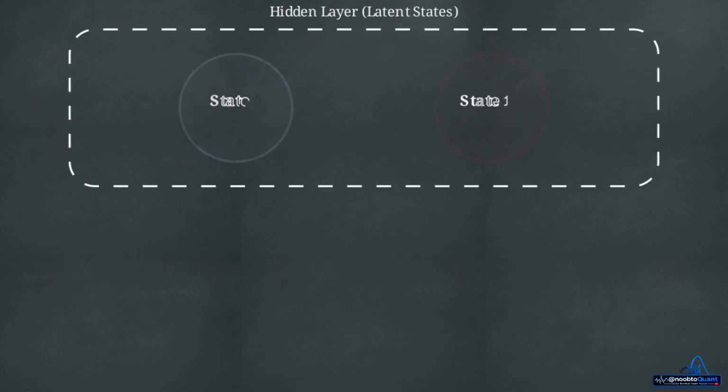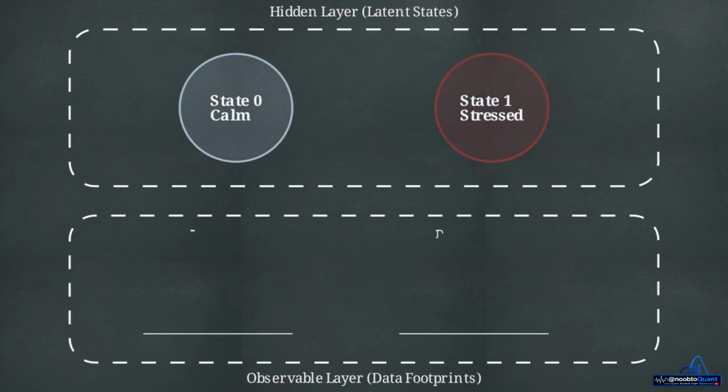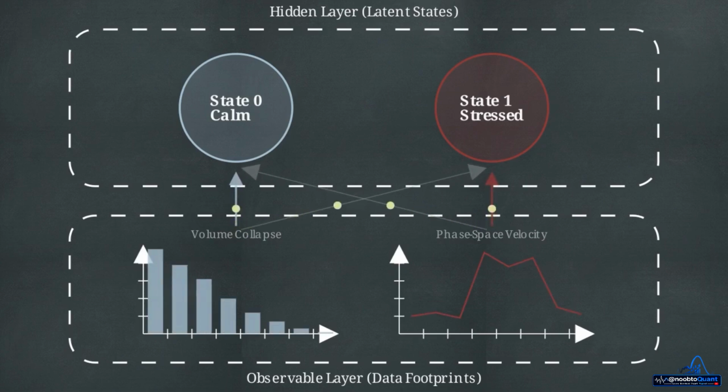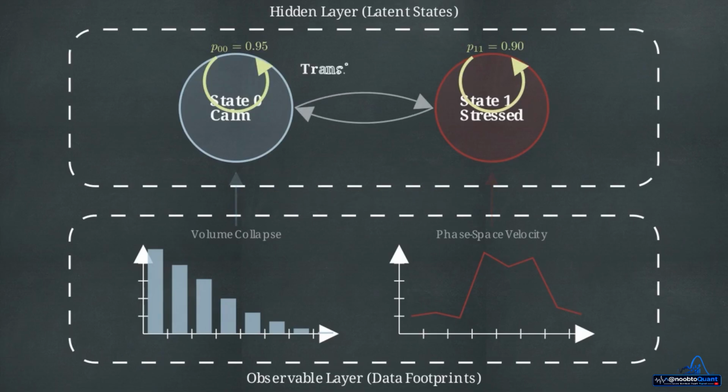An HMM assumes the market is always in hidden states, like calm or stressed, that we cannot see. The model infers these hidden states based on the noisy data we observe. We feed our geometric features, volume collapse, and phase space velocity directly into these states. This data feed forms our emission probabilities. While emission probabilities determine which data patterns belong to which regime, a transition matrix dictates how sticky your regime is, or how likely it is to switch on the next step.